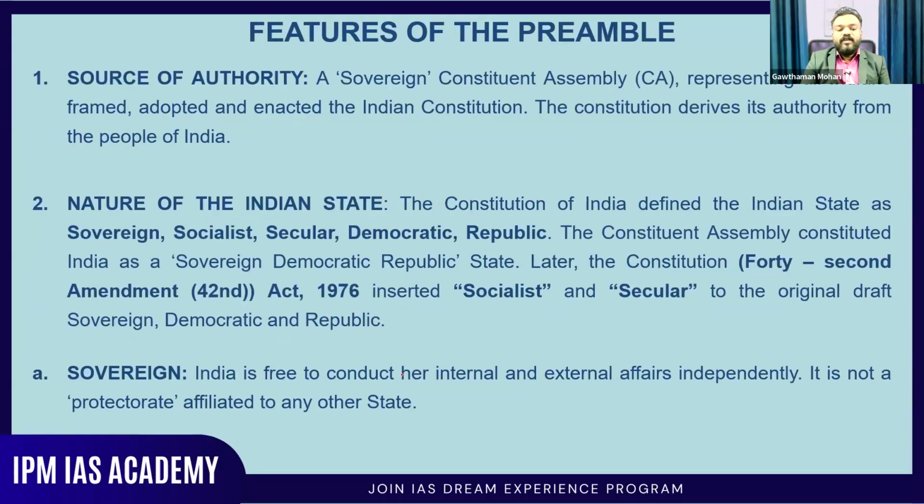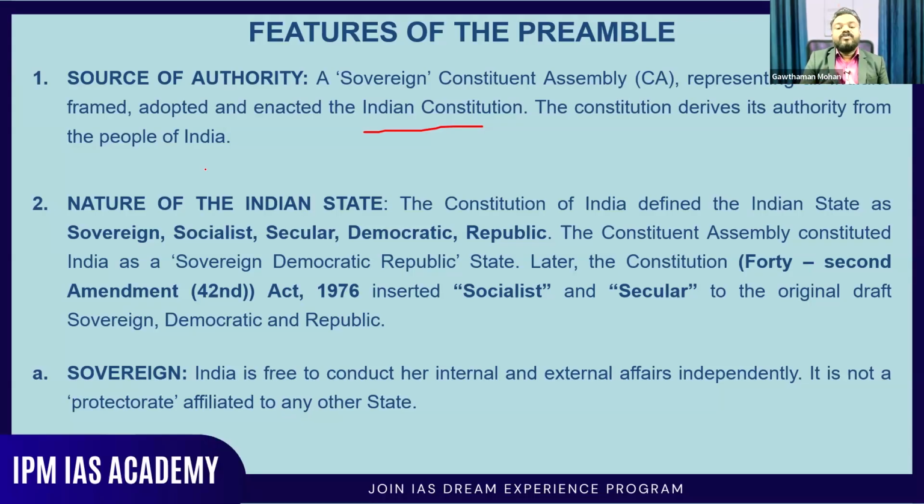Now, coming to the source of authority, what do you mean by that? Okay, so the source of authority is a sovereign constituent assembly. It's a sovereign constituent assembly representing all Indians, which framed, adopted, and enacted the Indian Constitution. Based on the available options during that time, they tried to include everybody from the society, but it was not a complete representation. You cannot say that all Indians were completely represented in the Constituent Assembly, but based on the options available and the administrative procedures during that time, they tried to include them.